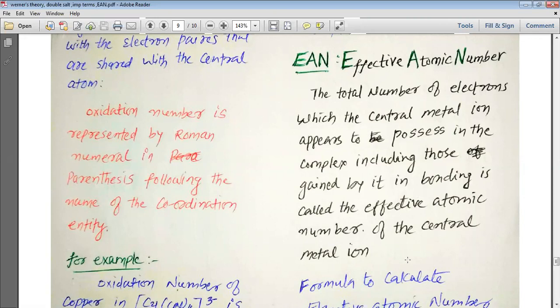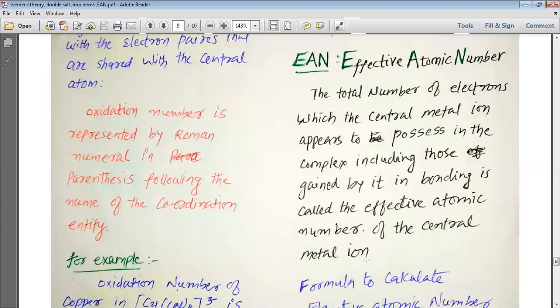Let me repeat it once again for you. The total number of electrons which the central metal ion appears to possess in the complex, including those gained by it in bonding, is called the effective atomic number of the central metal ion.